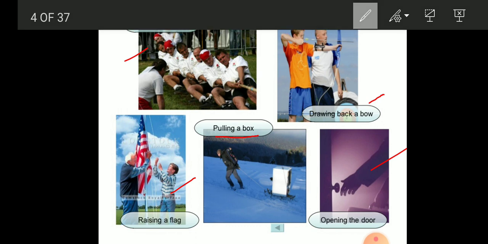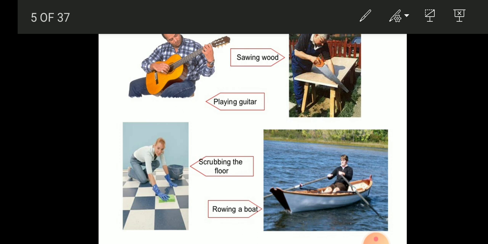Let us move on to the next examples where it is a combination of both push and pull. You can see the first example, sawing wood, right? Here the force applied on the object is in the form of a pull as well as a push. Playing a guitar. While playing a guitar, both push and pull are involved. Scrubbing the floor. Here also the force is applied in a combination of push and pull. Rowing a boat. Here also the force applied is in the form of push and pull.